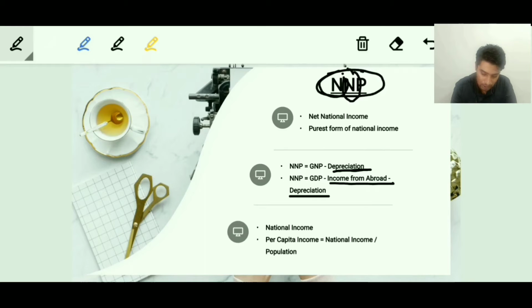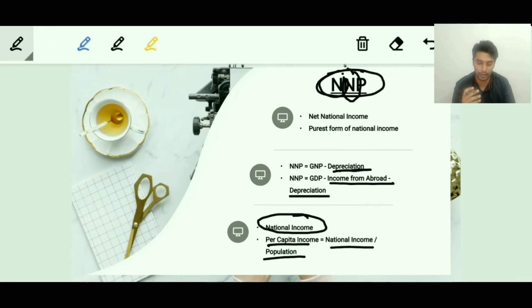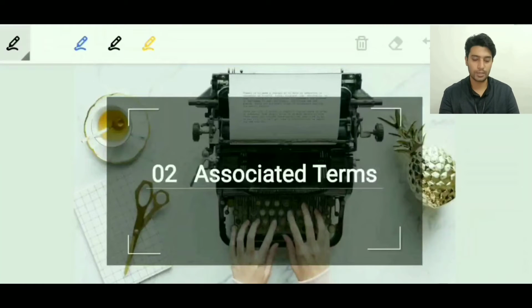Moving ahead, this NNP is said to be the purest form of national income. In general, all these four terms were actually a part of national income, but NNP is considered the most pure, the purest form of national income. Moving ahead, what is per capita income? It is nothing but national income divided by the population of that country. Fine, so it is national income divided by the population of that country. So let's understand the next slide.